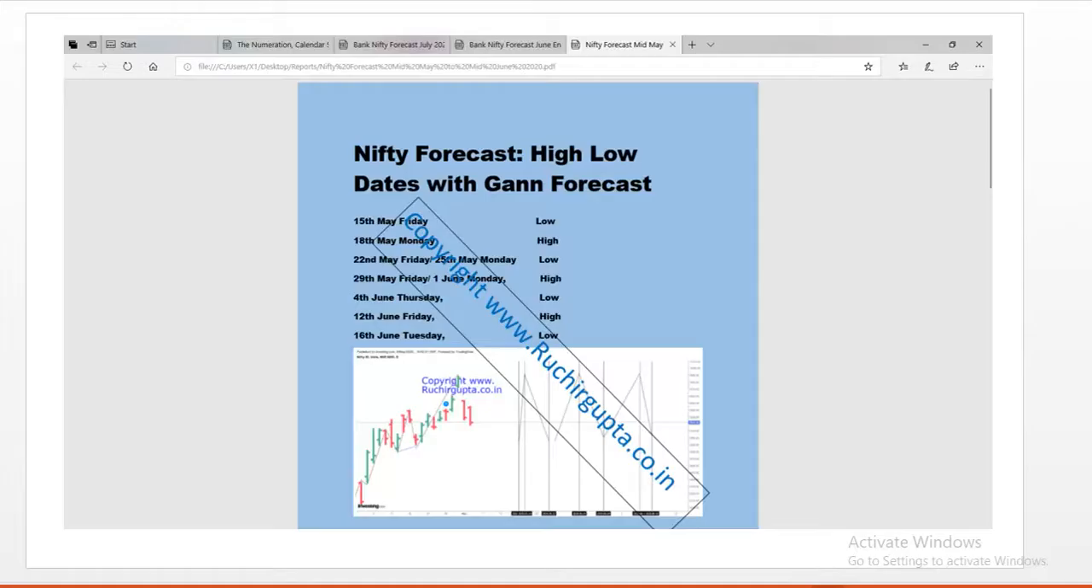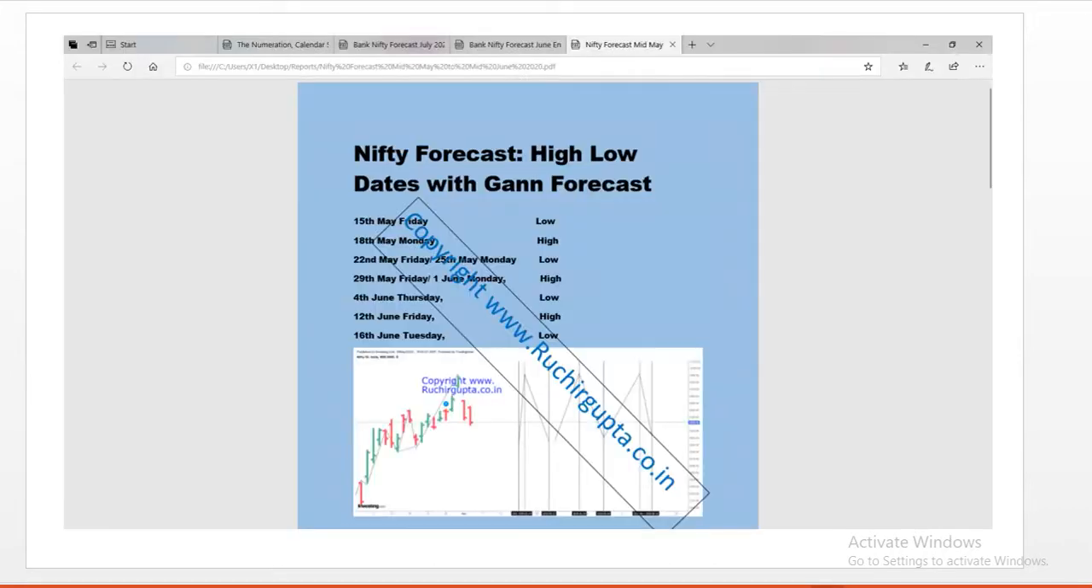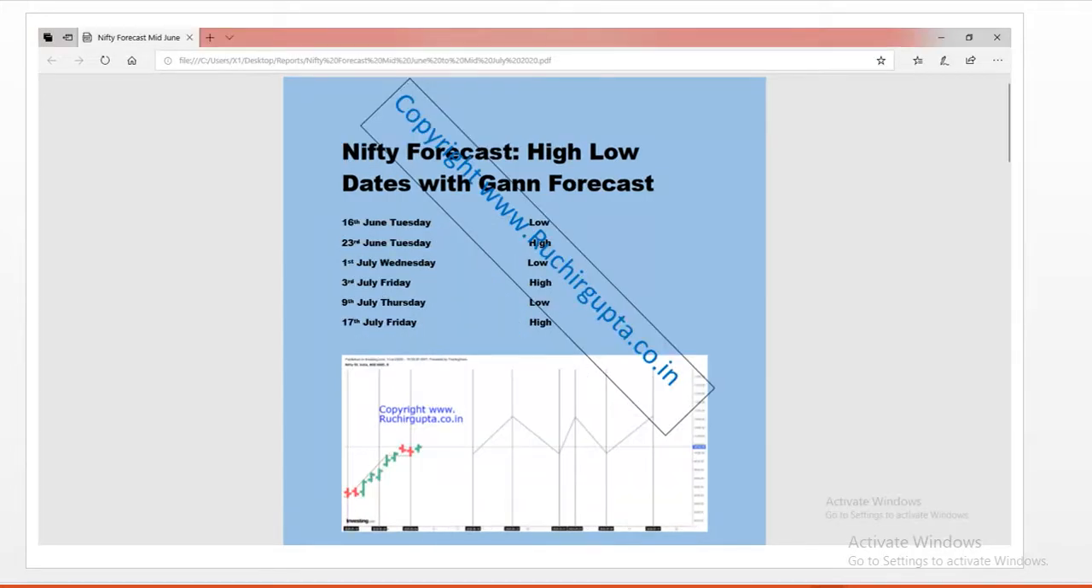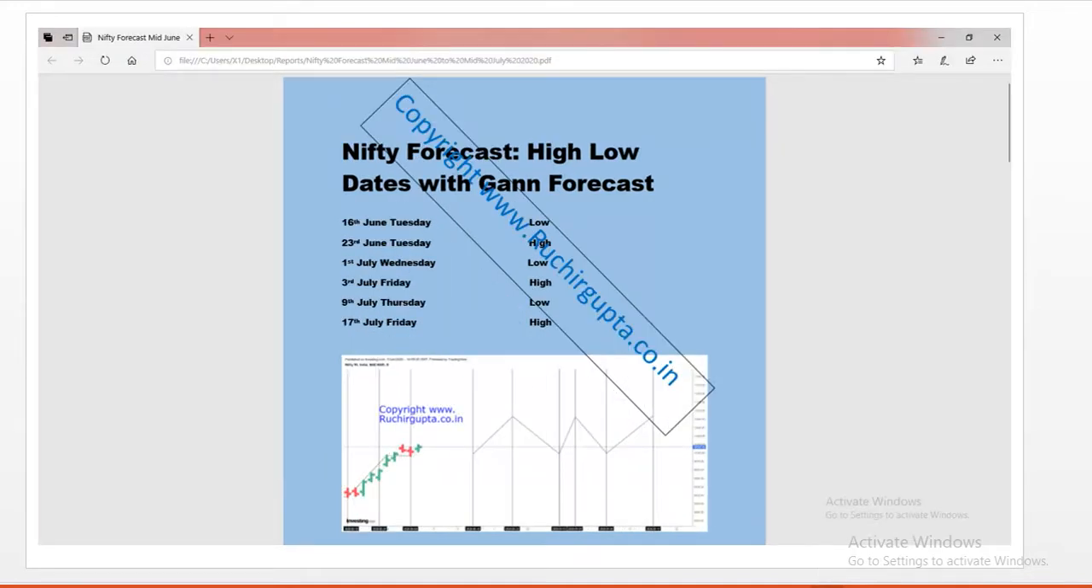Hi guys, in this video we are going to evaluate Nifty performance. So we will see what has happened since mid of May till mid of July in Nifty. So here are the forecasted dates. You can pause and note these dates. Then these are the dates from mid June to mid July. You can pause and watch these, write these dates.